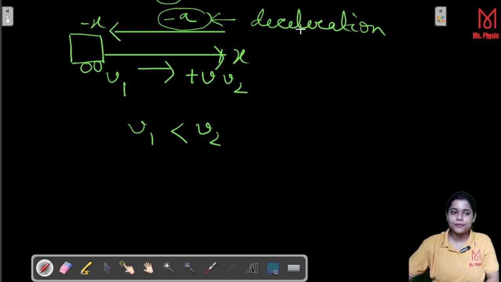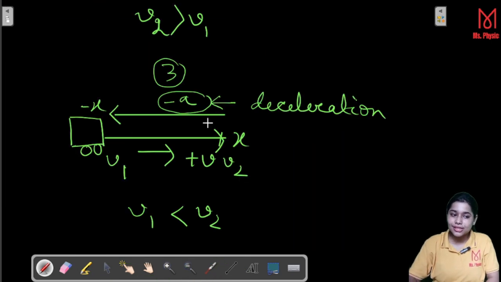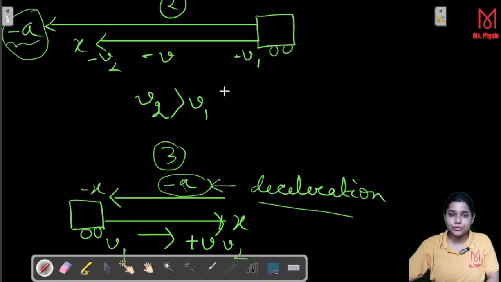Clear? So I hope it is clear to you that whenever we have a negative sign before acceleration, that is not always deceleration. Whenever acceleration acts opposite to the velocity, then it will be called deceleration, and then also there would be a negative sign before its value. Okay, now I hope this concept is clear to you, and it would be more clear when we apply it on your numerical. So without wasting time, let's go to the numerical.